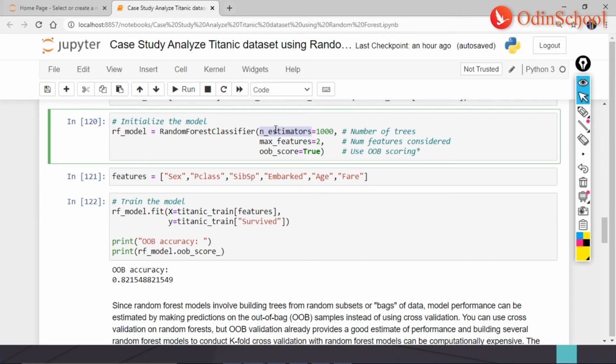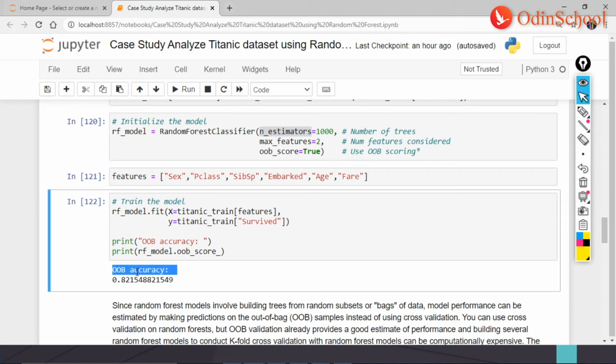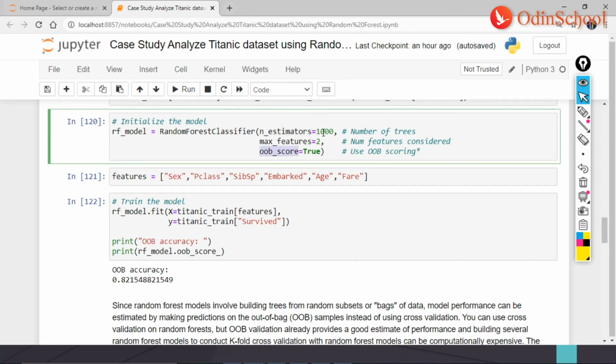Okay, so when I use OOB score equal to true, you will notice that an OOB accuracy gets printed. Now let us see how this algorithm works. Here the OOB score has been marked as true and I'm asking for 1000 trees. It would take values at random now, right? And each tree would have 2 features only.